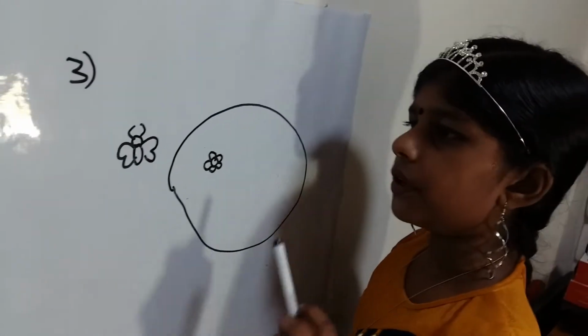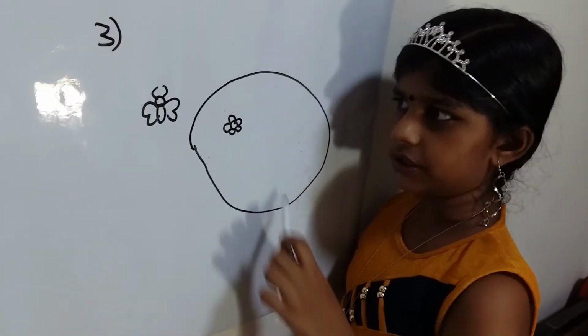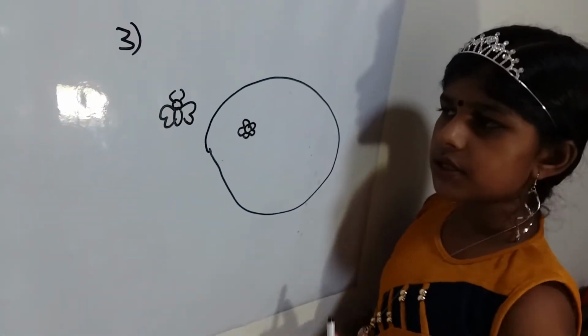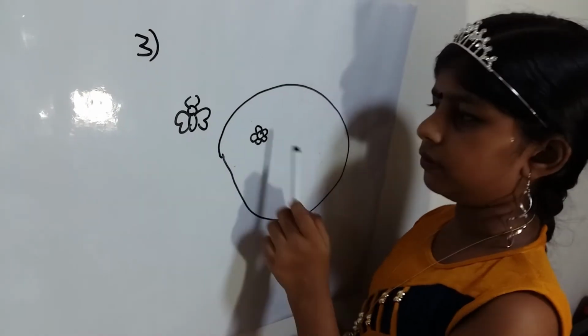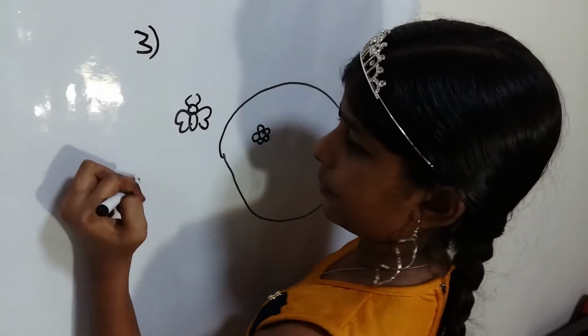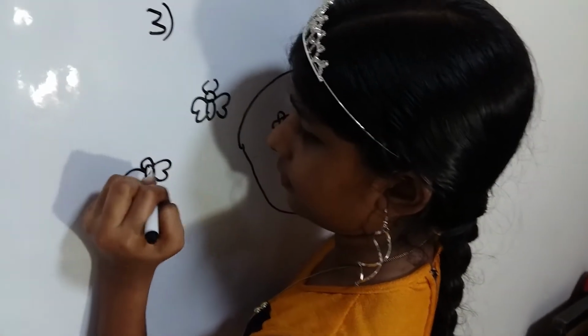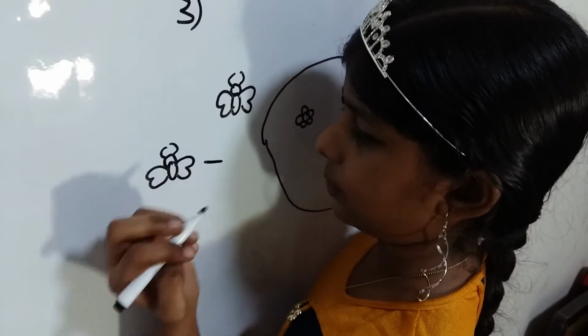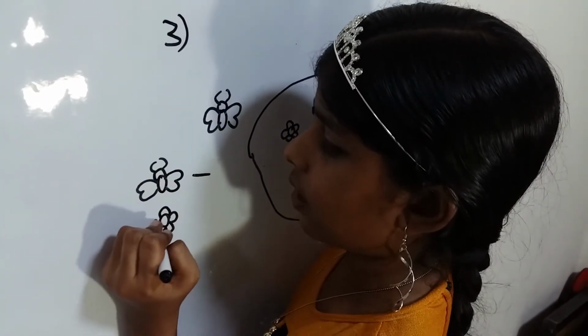However, if two butterflies go on to one flower each, there will be one flower extra. So what is the least number of butterflies and flowers there are? That is the question. So, how many butterflies and how many flowers are there?